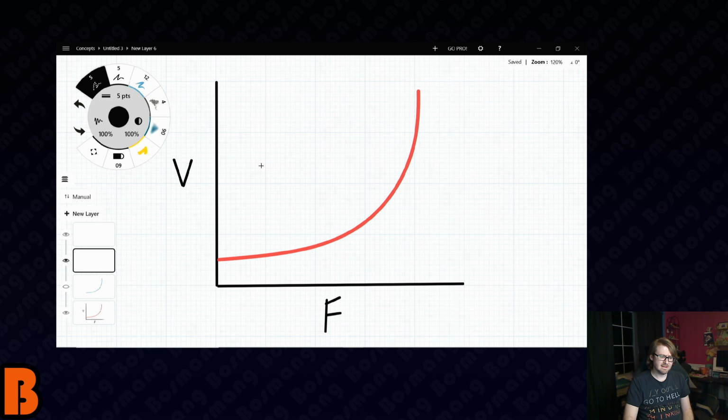And so looking at this stock curve, let's say this is your stock voltage frequency curve. This CPU at this voltage, let's say this is its max voltage, will hit this max frequency, all right? And so at this voltage here, it'll hit this frequency, all right? Now let's say we've gone into the BIOS and set a negative offset in the curve optimizer.